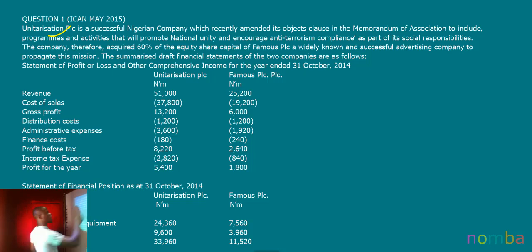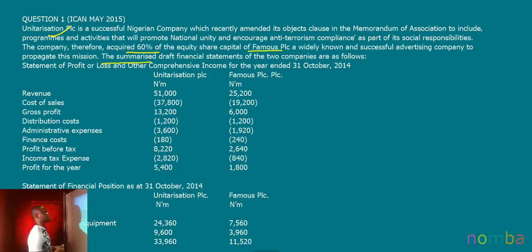The company therefore acquired 60% of the equity share capital of Famous PLC, a widely known and successful advertising company, to propagate this mission, and we were given the summarized statements.